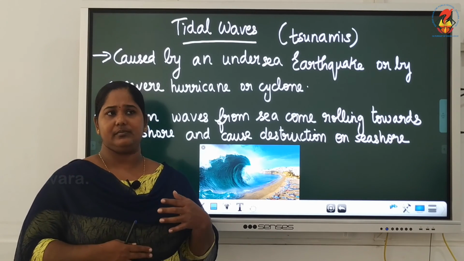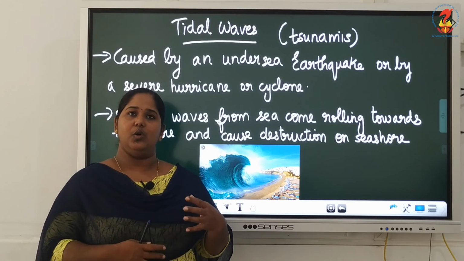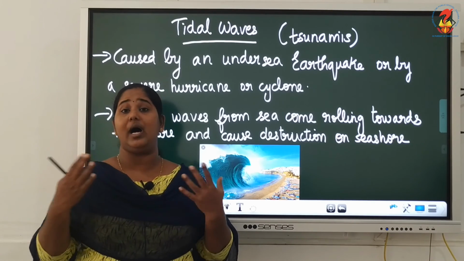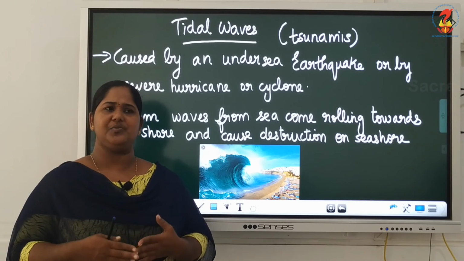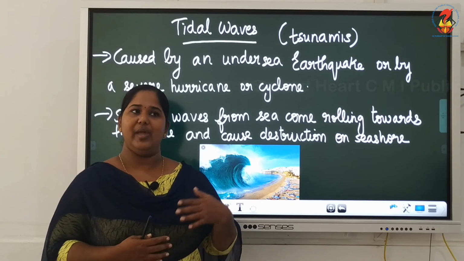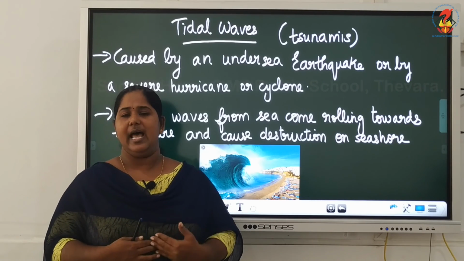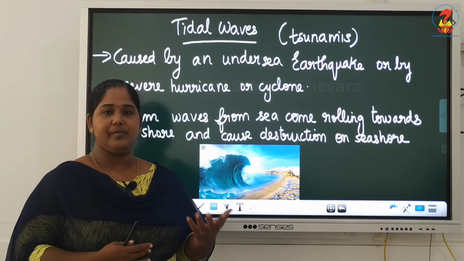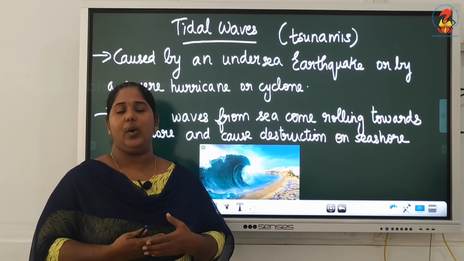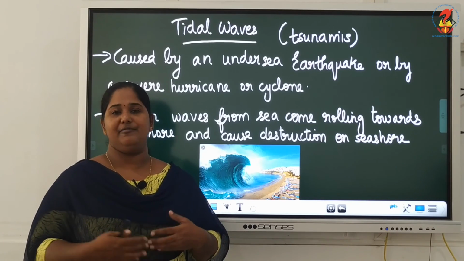It is actually powerful enough to destroy everything. Okay, so the better thing is, if there is a prediction about a tsunami, we have to move to a higher place or a faraway place, because we cannot predict how much distance these waves will come, isn't it? So we have to move to a very faraway place, or we have to move to a higher place, so that we can protect ourselves. And tsunamis lead to floods, and sometimes it causes communicable diseases which spread from one person to another. So many people lose their lives like that also, due to diseases, floods and all.